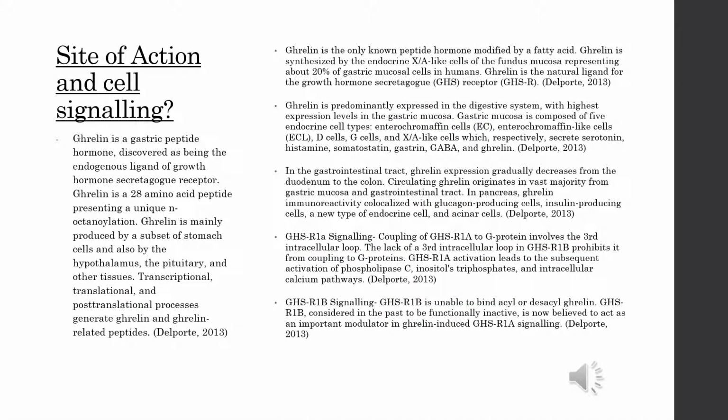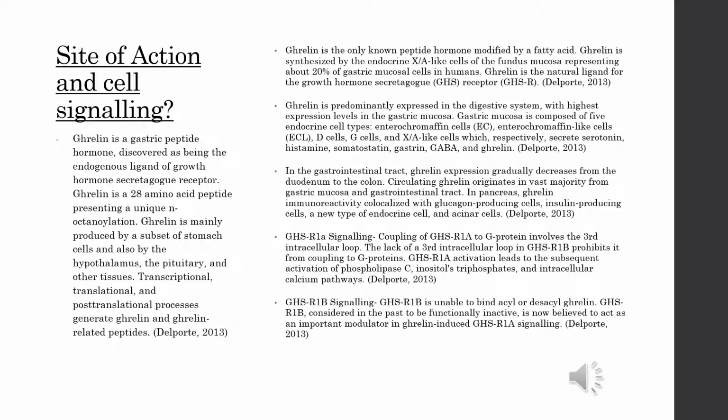Okay, so the site of action and cell signaling. Ghrelin is a gastric peptide hormone discovered as being the endogenous ligand of growth hormone secretagogue receptor. Ghrelin is a 28 amino acid peptide presenting a unique N-octanoylation. Ghrelin is mainly produced by a subset of stomach cells and also by the hypothalamus, the pituitary, and other tissues.